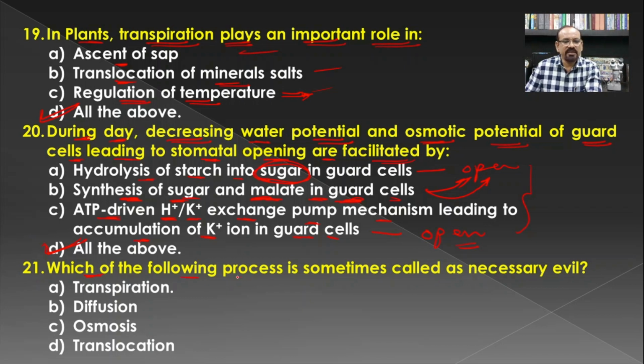Which of the following processes is sometimes called a necessary evil?